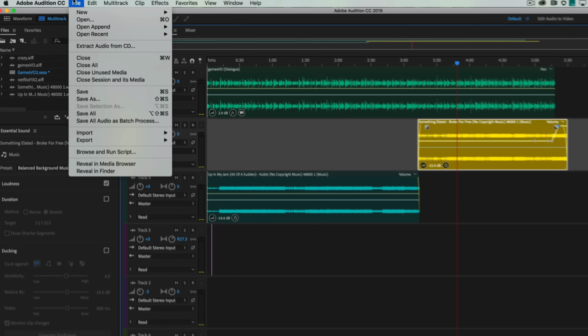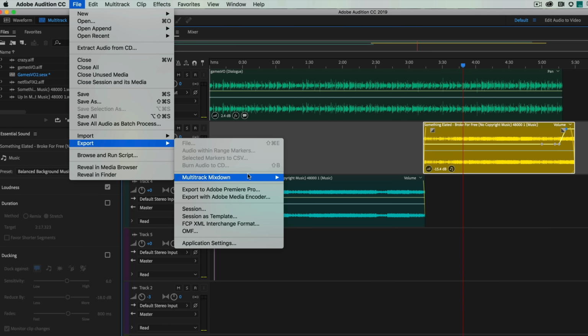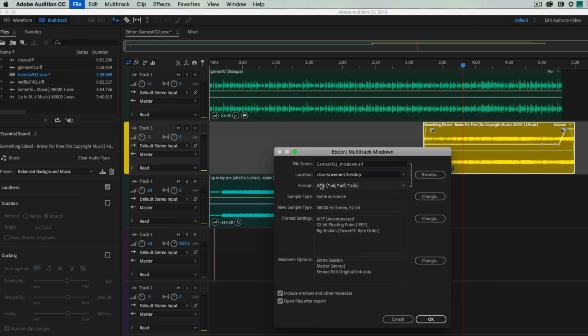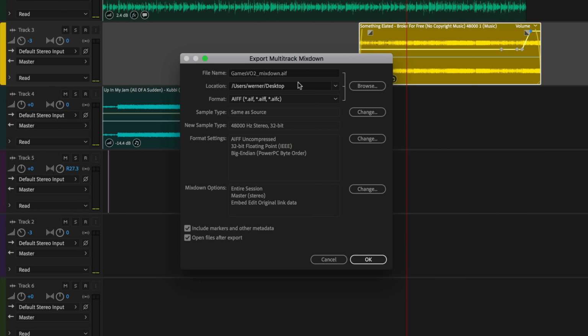So what I'm going to do is go to File, Export, Multi-track Mixdown, Entire Session. I'll call that whatever I want to, and hit OK. And that is going to save my file as all these things mixed together, the music, the audio, the person yelling "you're crazy," all of that into one single file.